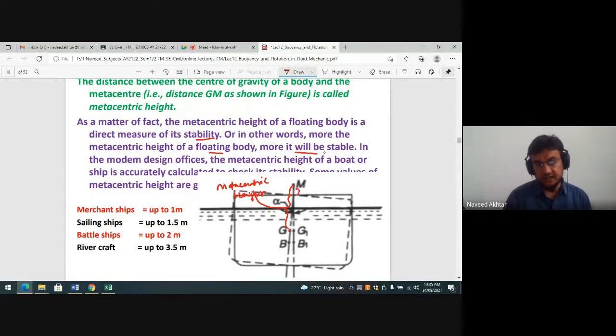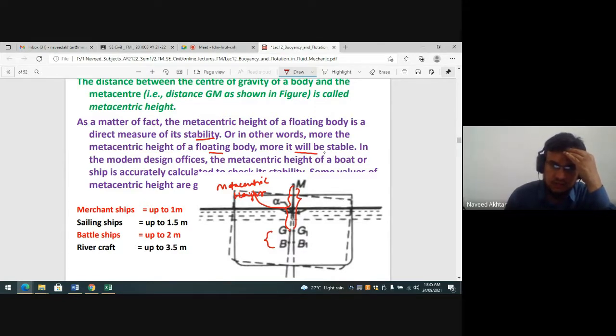So the greater this height, the more stable the body will be. In modern design offices, the metacentric height of a boat or ship is accurately calculated to check its stability.